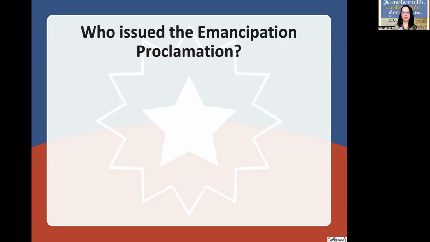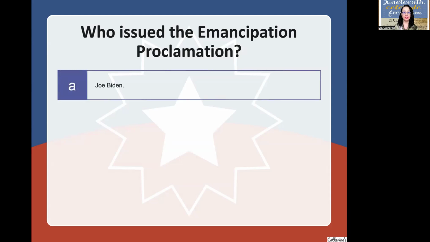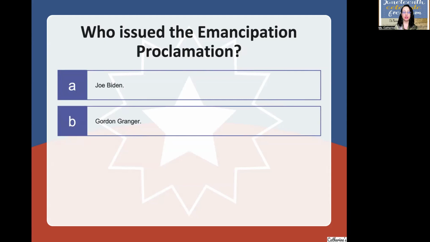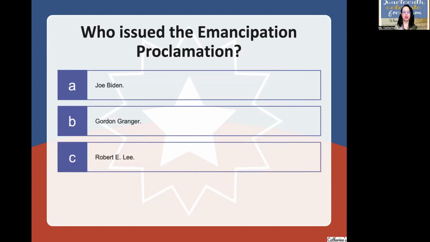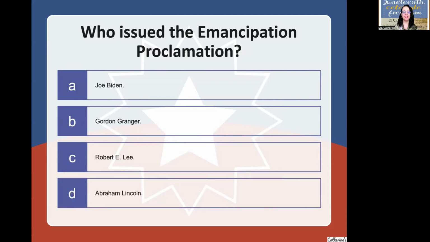Who issued the Emancipation Proclamation? Joe Biden, Gordon Granger, Robert E. Lee, or Abraham Lincoln? Again, who issued the Emancipation Proclamation? That's right, Abraham Lincoln.